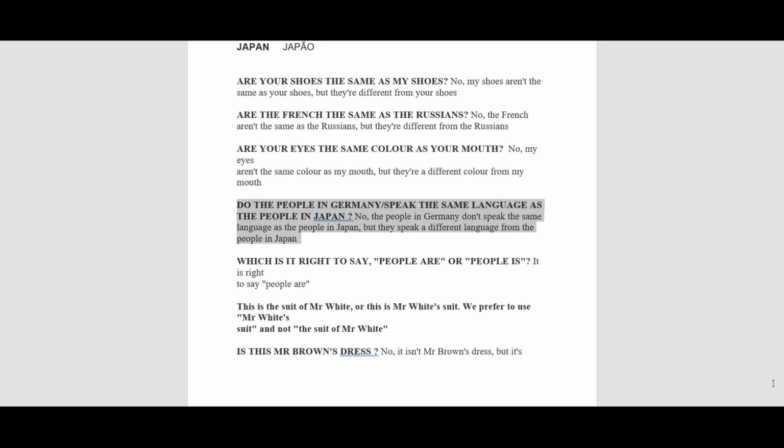Do the people in Germany speak the same language as the people in Japan? No, the people in Germany don't speak the same language as the people in Japan, but they speak a different language from the people in Japan. Which is it right to say, people are or people is? It is right to say people are.